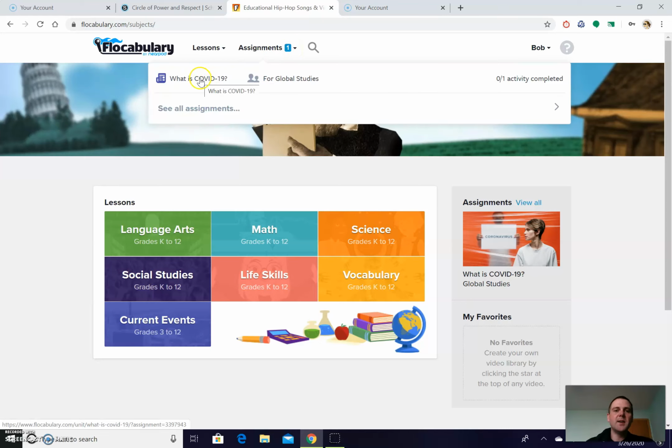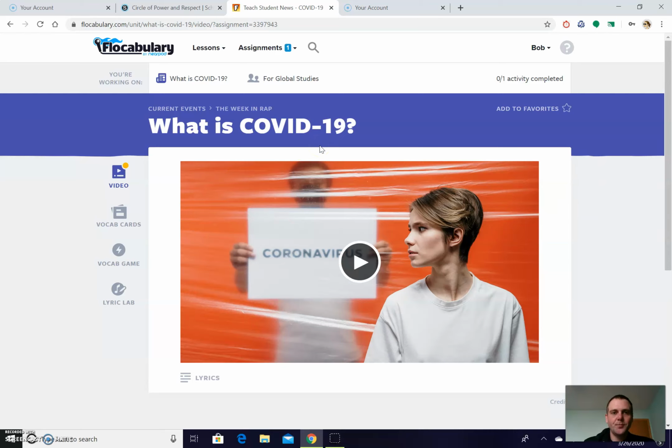There will be a new weekend wrap that will be loaded up on Monday, and you will be doing an online discussion connected to that. And so that's essentially how you access Flocab.